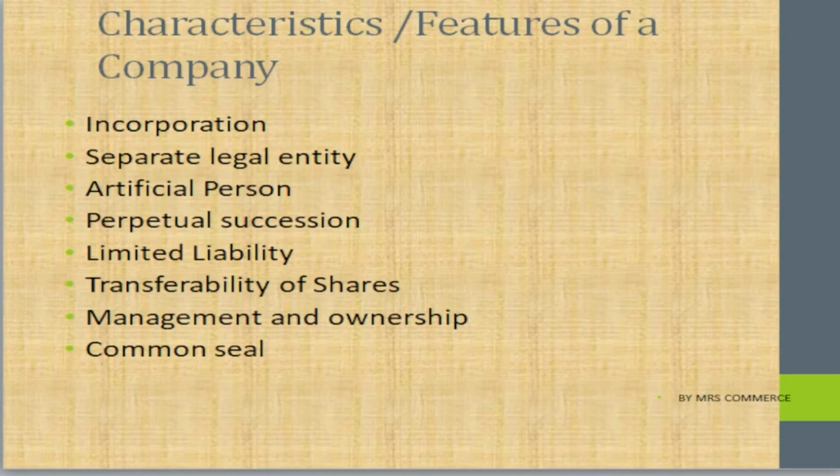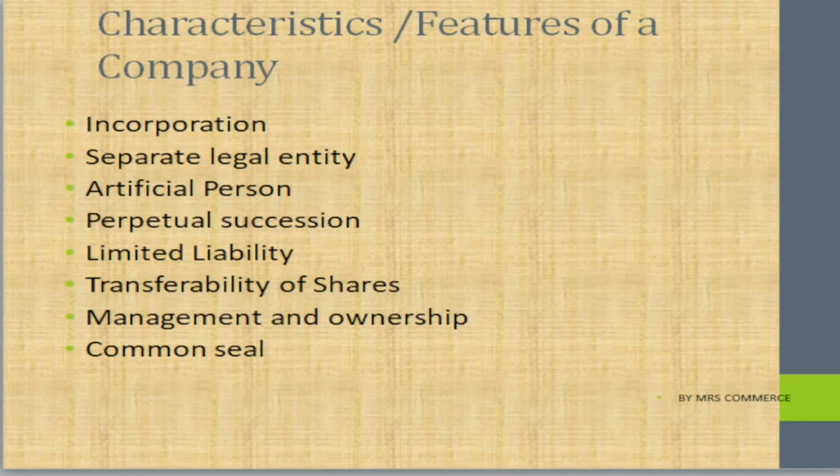Next is limited liability. The liability of the members is always limited to the shares, but apart from that, you will see there are some specific companies which follow different rules. Transferability of shares. Shares of companies are freely transferable, provided that only in a private company they have to follow some restrictions.